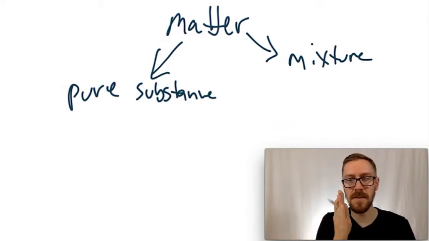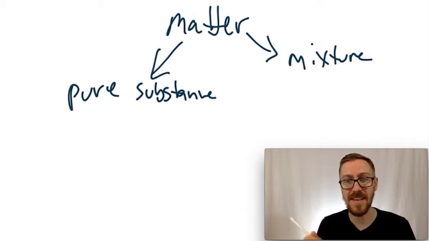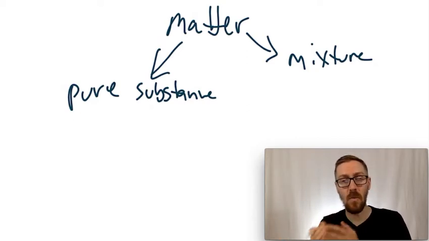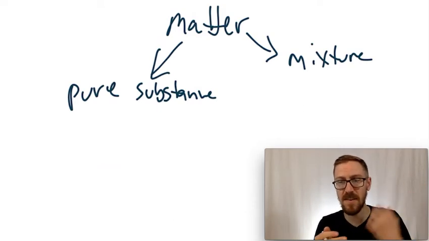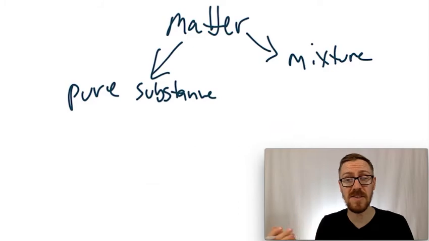So the dividing line here that I always think about is 100% grape juice. If you went to a store, you got a juice box, it's 100% grape juice. Is that a mixture or is that a pure substance? And the answer is it's a mixture. It might be 100%, but grape juice is not on the periodic table. You can't write a formula for it because what makes it grape juice is water and sugars and grape flavorings and purple dye and whatever else they put in it. So it's still a mixture, even though it's 100%. Unless you can write a chemical formula for it, it's not a pure substance.